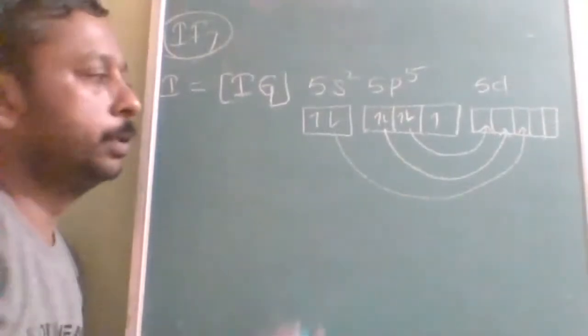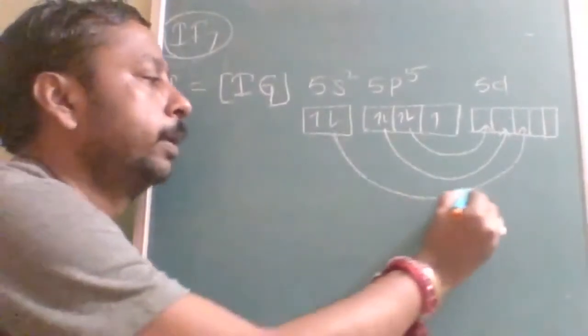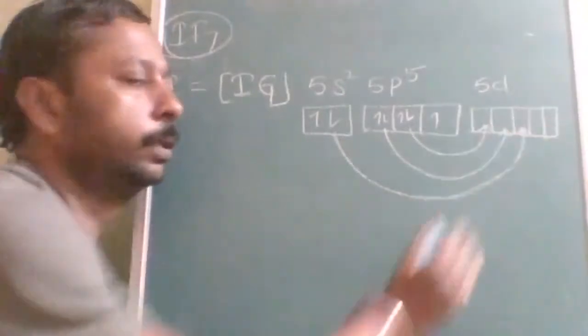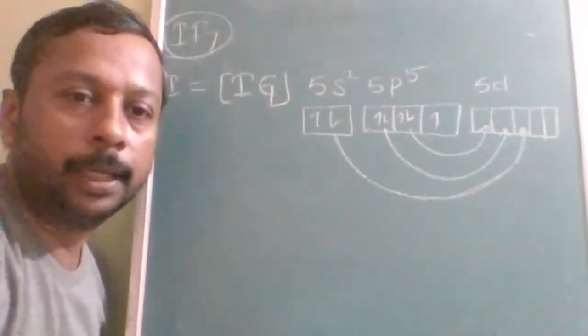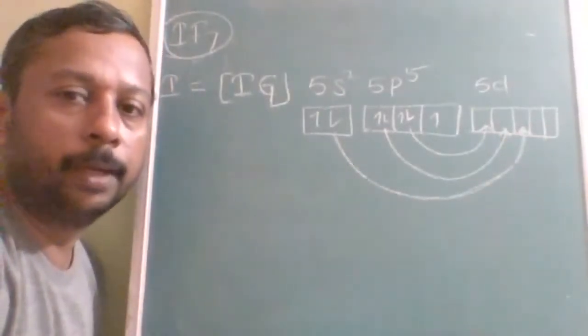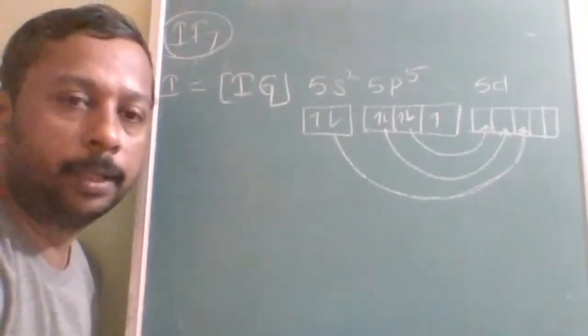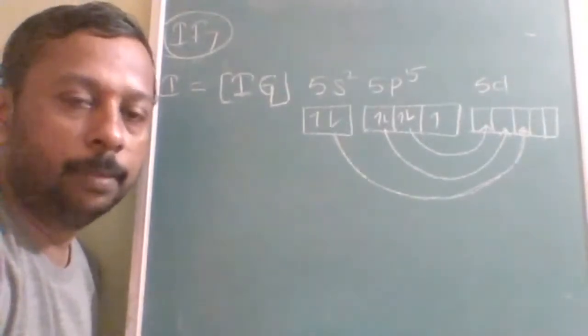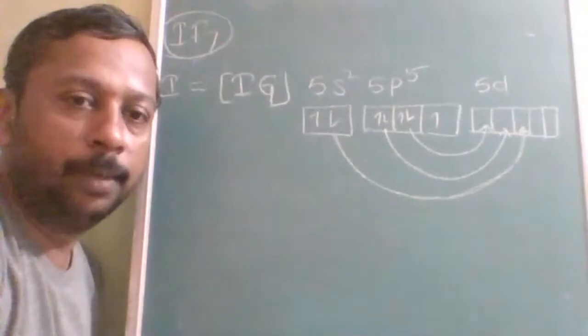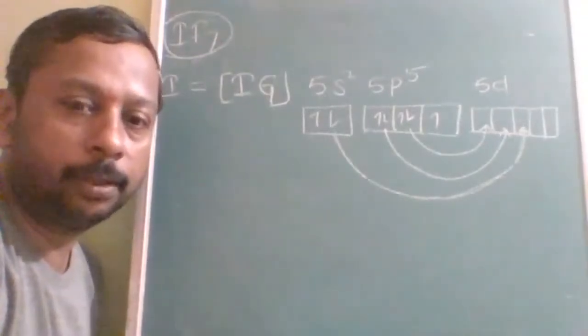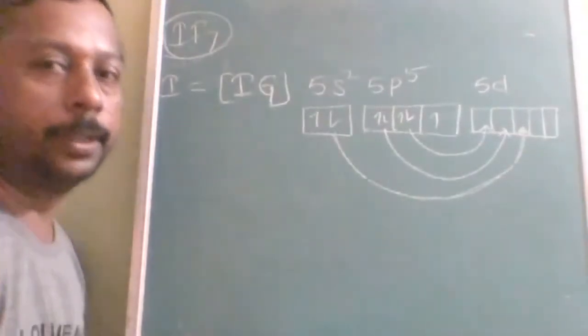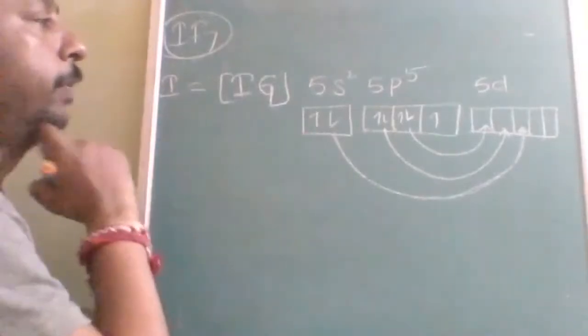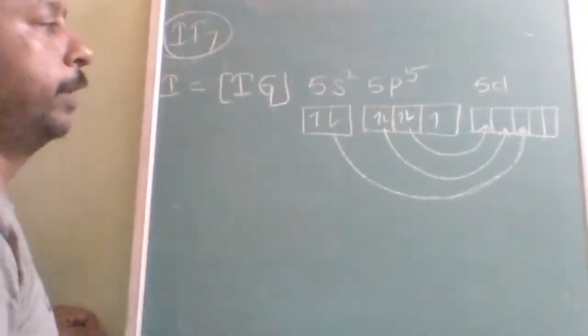Okay. So it is not necessary that always iodine will enter into third excited state only. That depends on the requirement. If less people are coming, then less will be the excited state. If nobody is coming, then excited state is not at all required. Okay. So this is the 5s2, 5p5 and 5d.